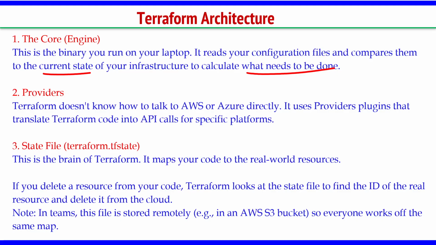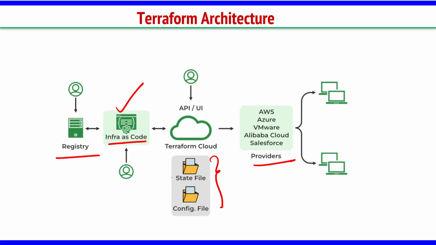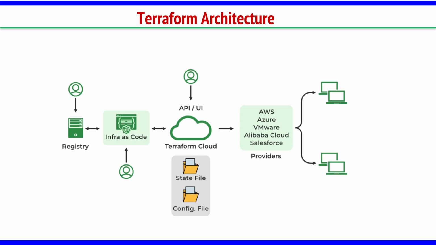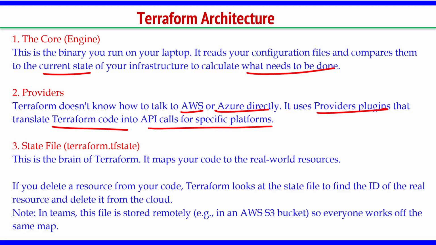And the second one is providers. See, we are having providers here. Okay, so what are these providers? Terraform does not know how to talk to AWS or Azure directly, but it uses provider plugins that translate Terraform code into API calls for specific platforms. So these providers help us in interacting. Others who want to interact with the cloud cannot do it directly, right? So Terraform provides some plugins that will translate the Terraform code into API calls.